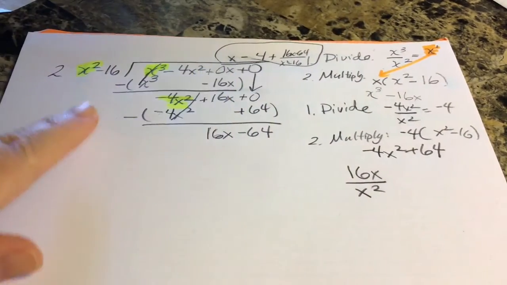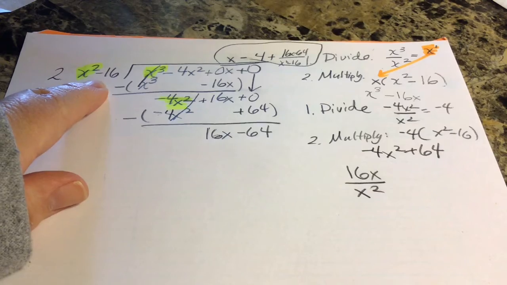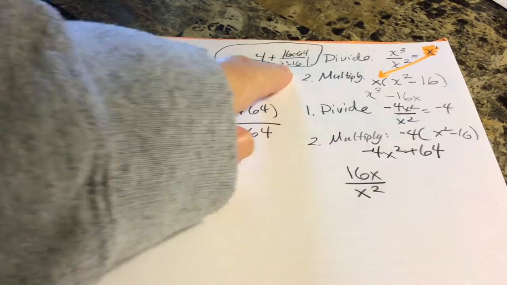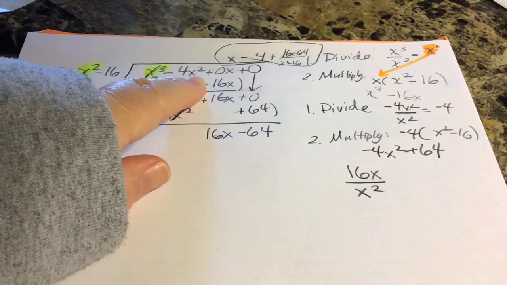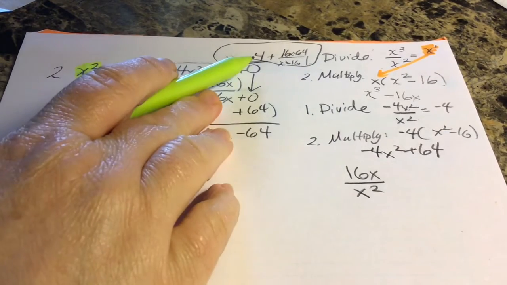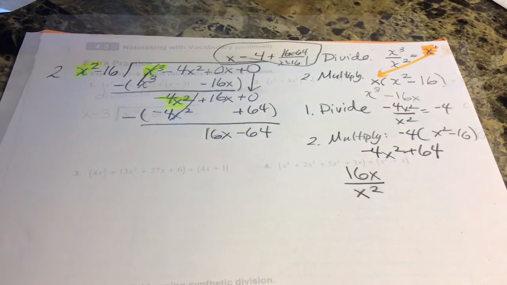I could multiply x minus 4 times x squared minus 16 and then add 16x minus 64 to it, and I promise we would get x cubed minus 4x squared. So that's my quotient for example number 2.